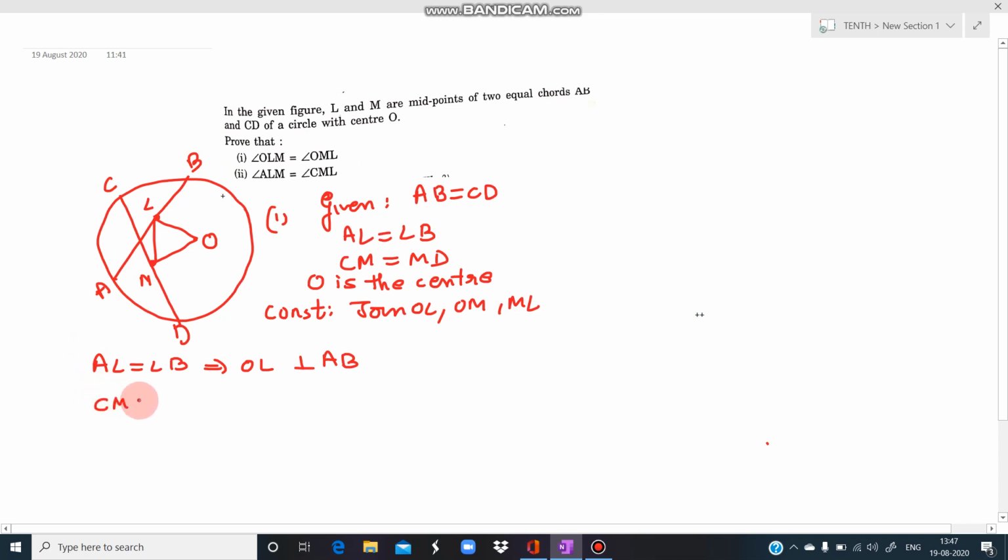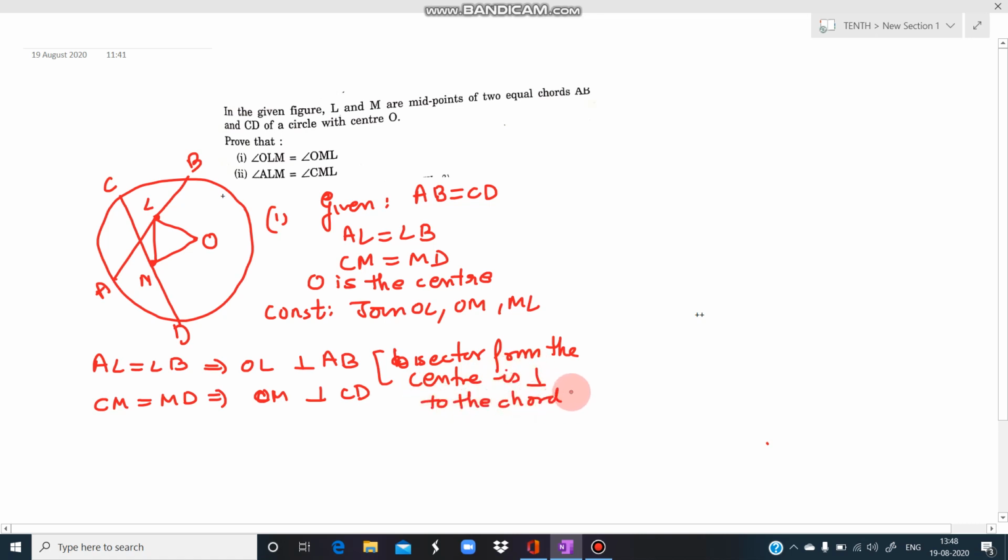Similarly, since CM is equal to MD, this implies that OM is perpendicular to CD. So what is the reason? Reason is that the bisector from the center is perpendicular to the chord. तो ये हमारे पास आ गया. तो यहाँ से हमारे पास क्या आया कि OL is the perpendicular distance of the chord AB from the center. OM is the perpendicular distance of the chord CD from the center.